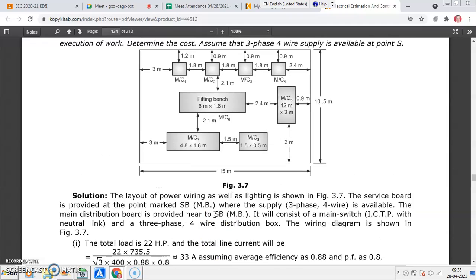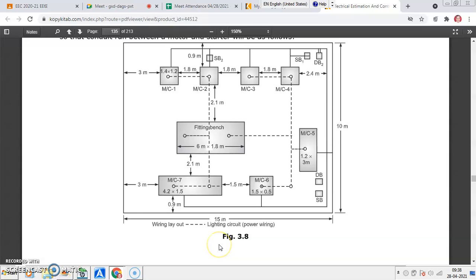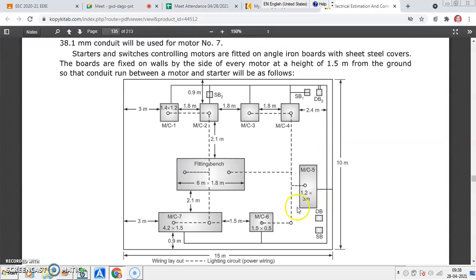figure 3.7 below, say 3.8. The locations of the main board, the sub boards and all, this is what you have to decide. Okay. So this is the distribution board, the main board.